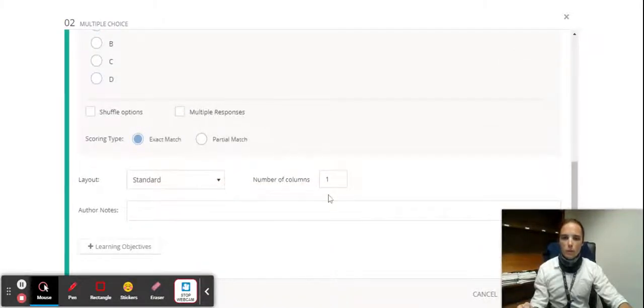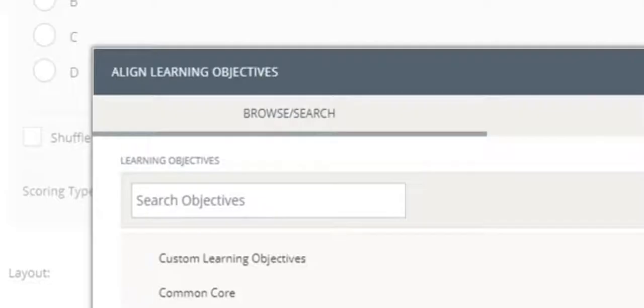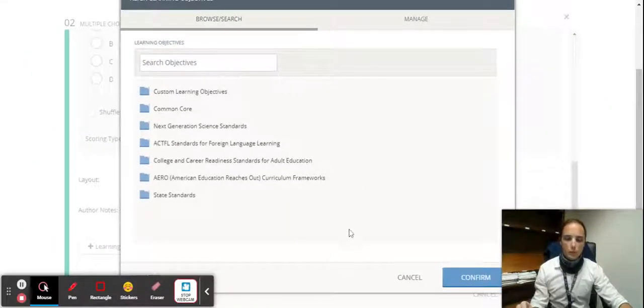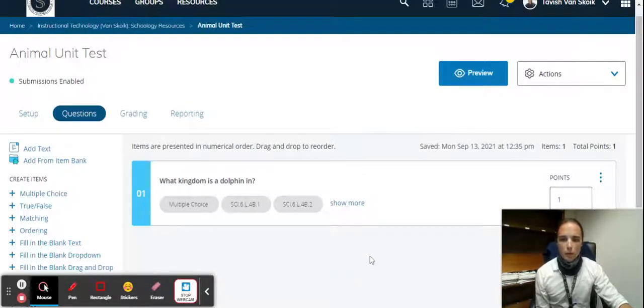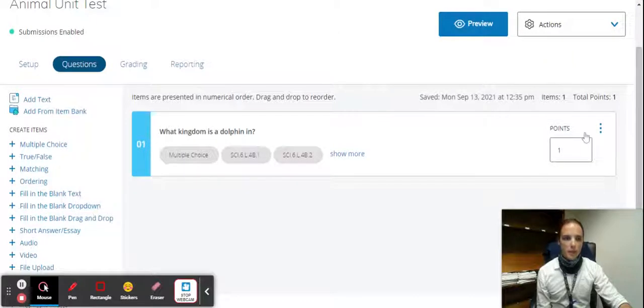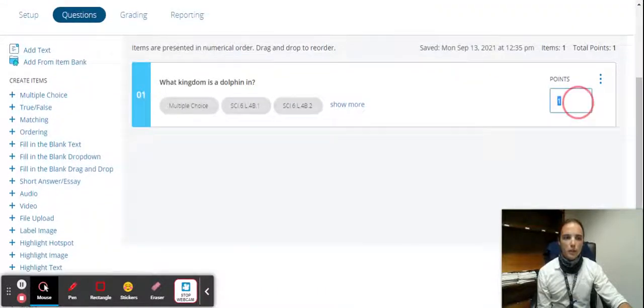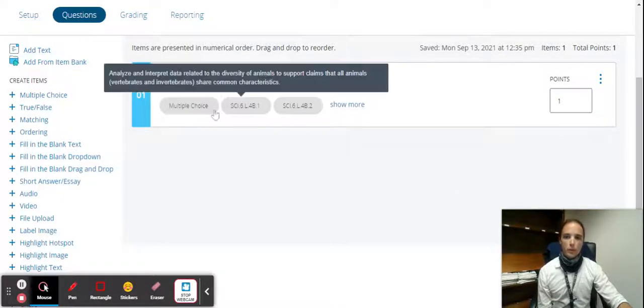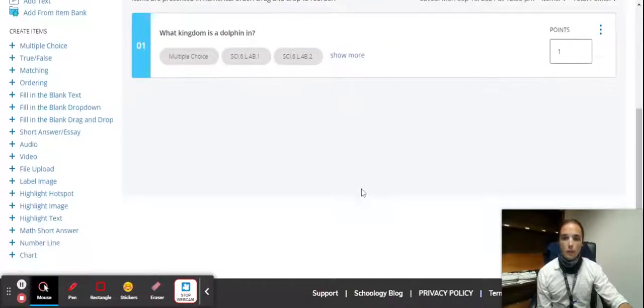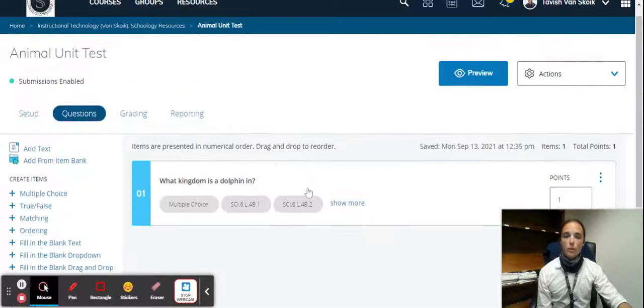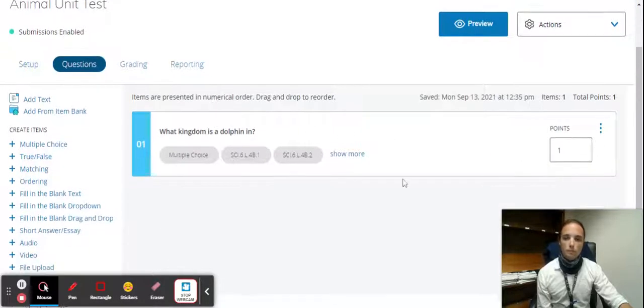Okay, now if you look, there's some more options you can look at. Learning objectives is important if you're tracking your students' progress using standards-based objectives. These are great for SLOs or any other data tracking. Okay. After you've created your multiple choice or item-based test, all of your questions will appear here, and then you can assign the point values if you'd like to change them. Your standards will appear here if you've chosen to allow standards-based. And yeah, you can pretty much reorder the questions as you want, or you can shuffle them.